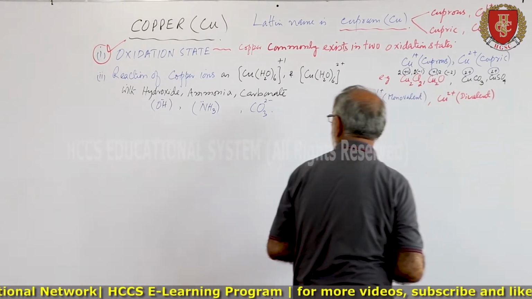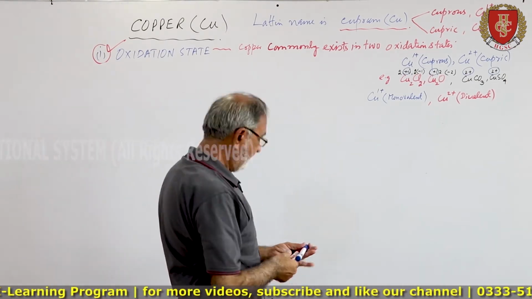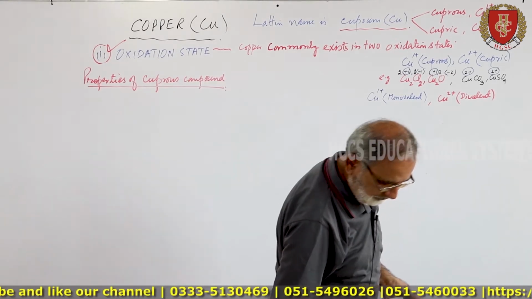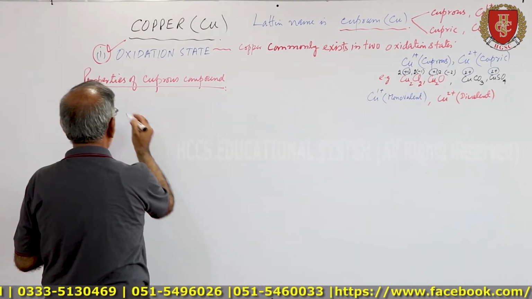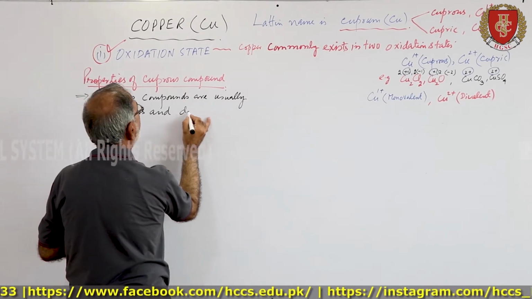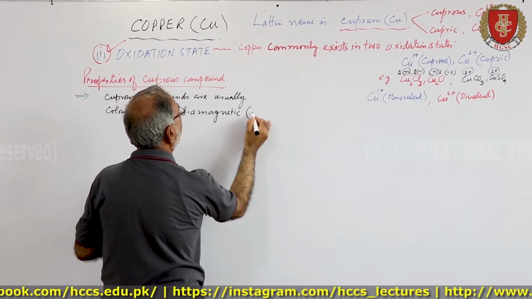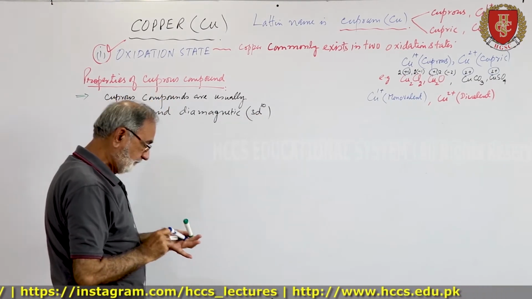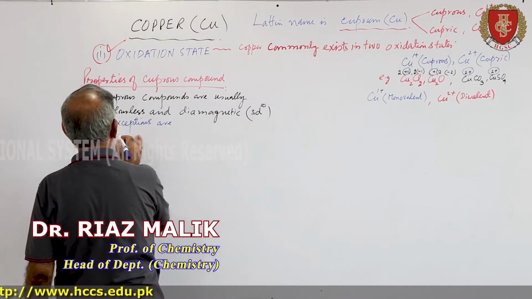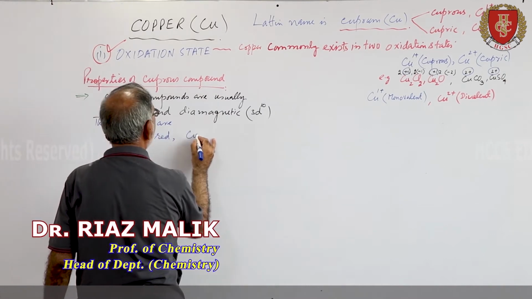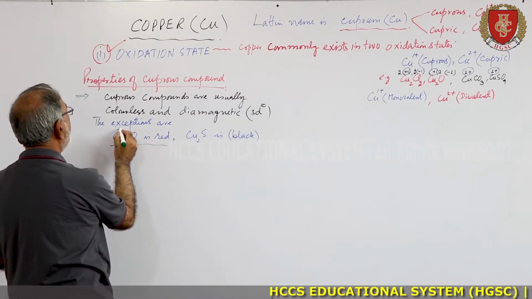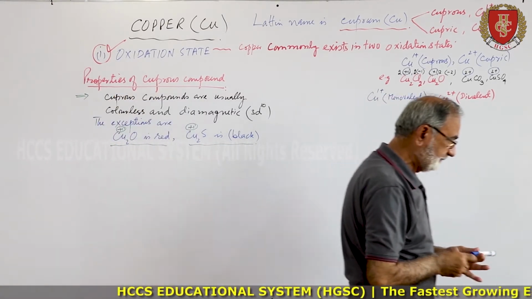Now first of all we will describe the properties of cuprous compounds. Cuprous compounds are usually colorless and diamagnetic, with 3d10 orbital, with the exceptions: Cu2O is red, Cu2S is black. So this is red and this is black.